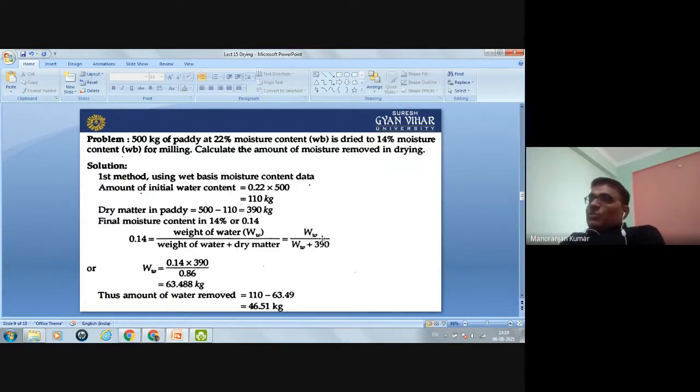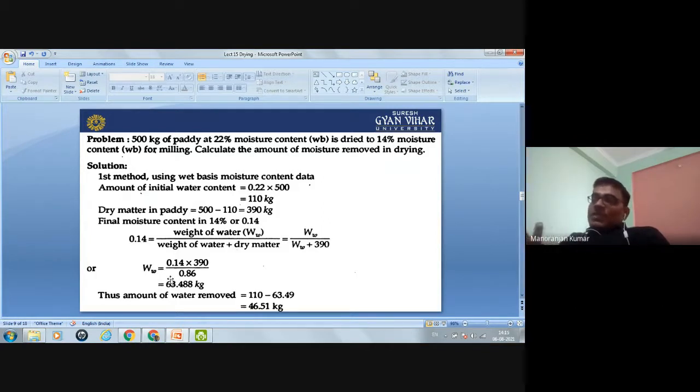So W is the weight of the water, and in the denominator weight of the water and dry matter, you know, it is the 390 kg. So by simple calculation you can calculate weight of the water after the drying. It is coming 63.488 kg of water is present in the grain after the drying.